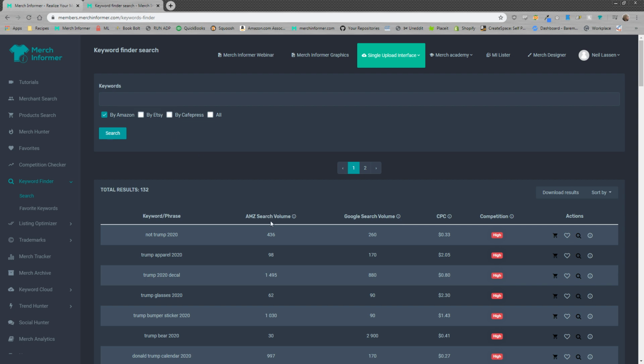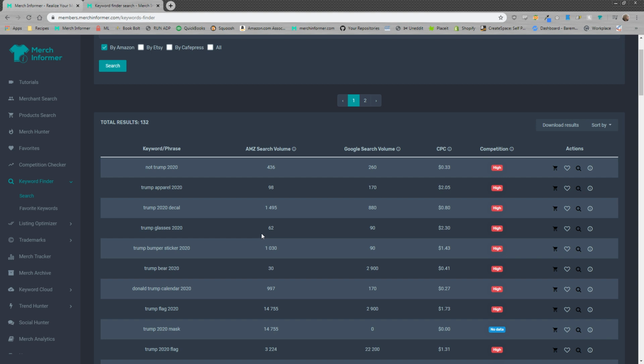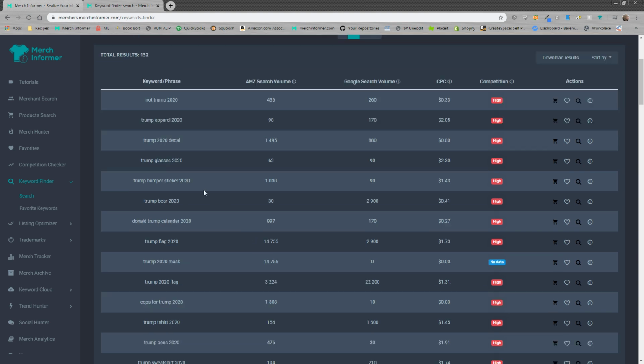But what I'm looking for is, I typed in Trump 2020, and it's going to pull back all these keywords. They're not all going to be relevant because some of them are going to have to do with other products. For this one, Trump bumper sticker, if you find another POD company that sells bumper stickers, it gets a lot of searches a month on Amazon. Yes, I get it. We don't have the ability to sell bumper stickers right now through Merch, but it's a really good way to figure out other products you could sell, especially if you're doing KDP. All right, hint, hint.